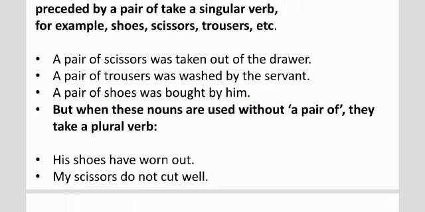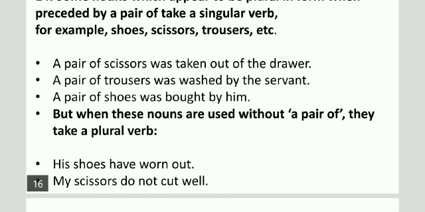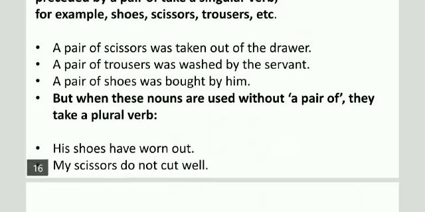But when these nouns are used without a pair of, they take a plural verb. His shoes have worn out. Here, shoes, it means plural. So we will have to use have here. My scissors do not cut well. Scissors, again plural. So we will have to use do here. Plural verb. Next.